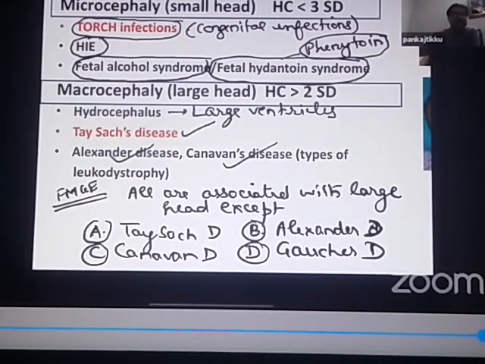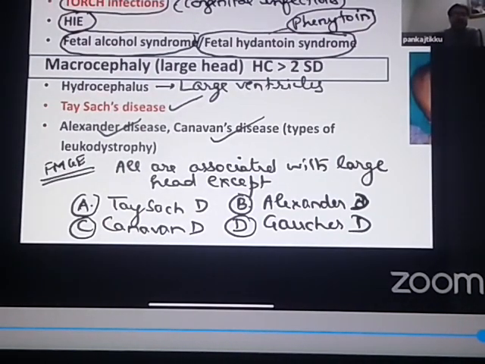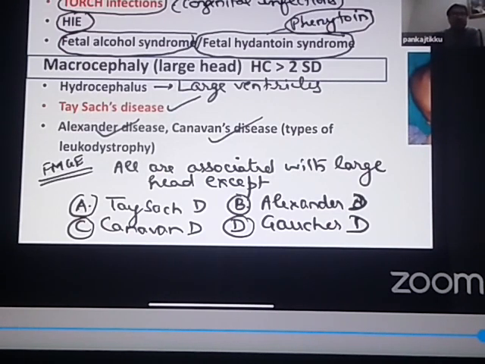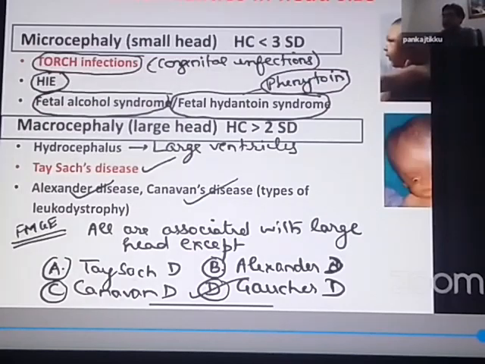So Tay-Sachs disease, I just now told you, is associated with a large head. Alexander's disease is associated with a large head. Canavan's disease is associated with a large head. But Gaucher's disease is not associated with a large head. So the answer is Gaucher's disease.